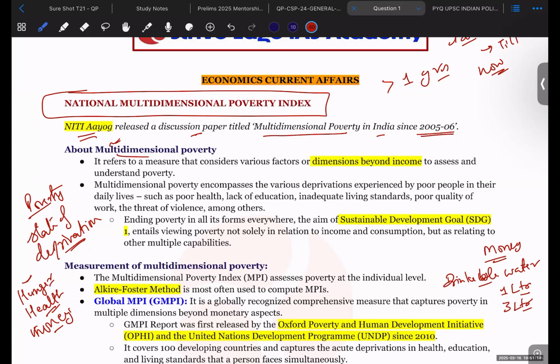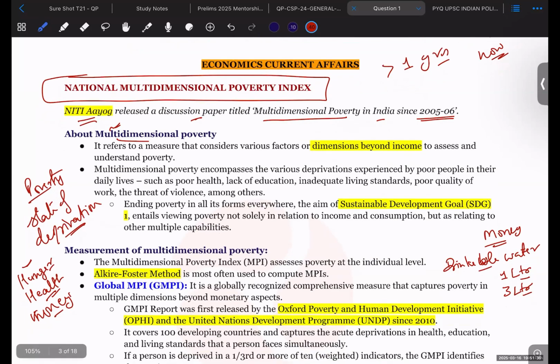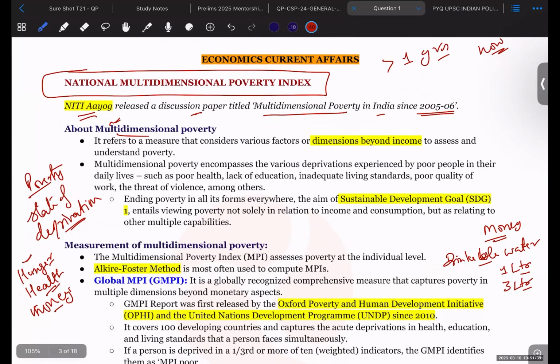But this poverty has not been included in the measurement of poverty till now. That is why globally the shift is going on, not only measuring poverty, but measuring multidimensional poverty. We should be measuring more people according to different types of indicators. That is why this multidimensional poverty concept came into being, and it refers to measures that consider various factors or dimensions beyond income.